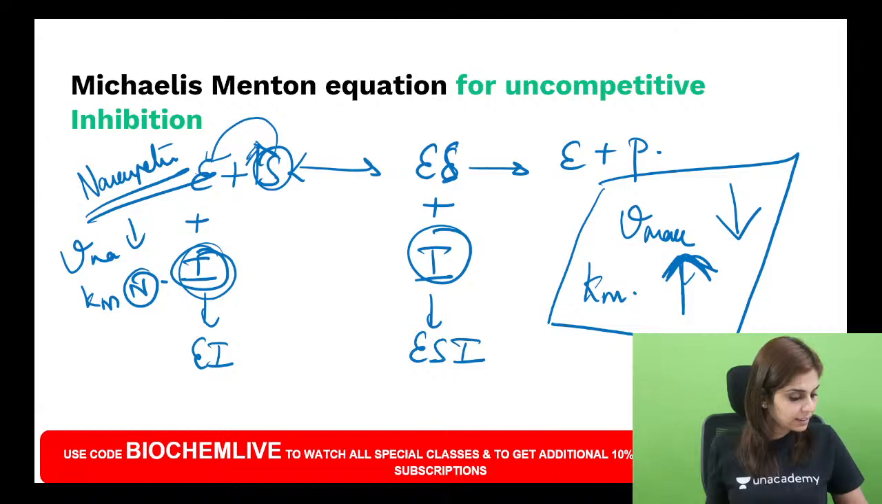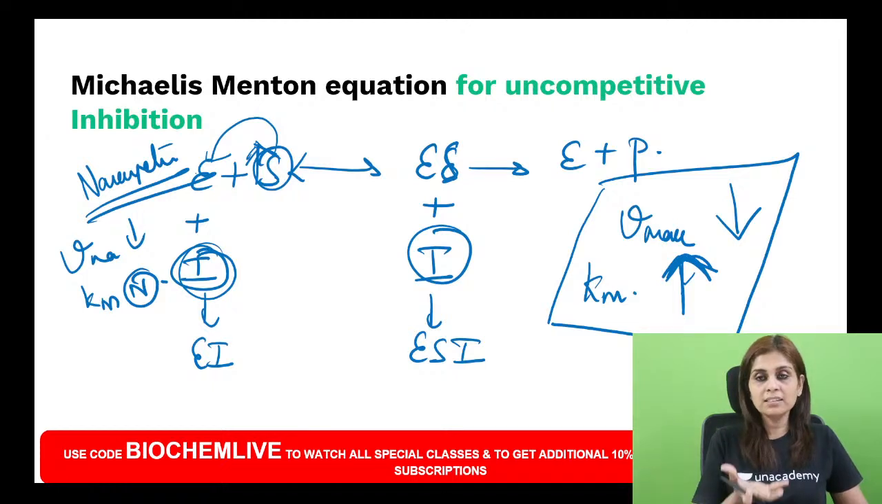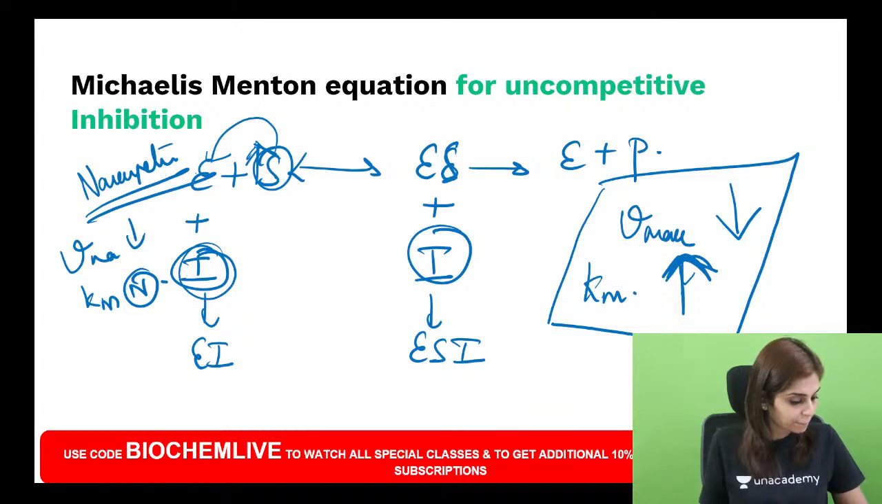Can we externally increase the affinity of enzyme and substrate? Yes, you can. Because Km is not a directly measured value, right? Km is just an indirectly measured value. So you can alter Km by increasing the substrate concentration, by removing others. So it's just a calculated value. So that can be done, Abhinandini.